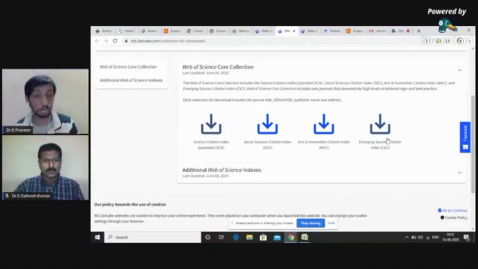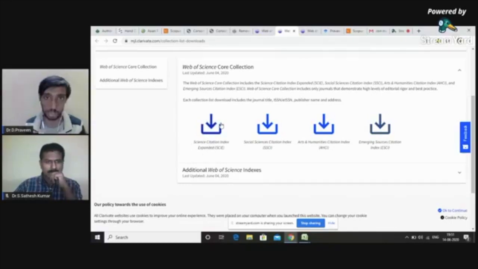If the journal maintains the same quality throughout the stipulated period, it is upgraded to the Science Citation Index Expanded. This is the pinnacle of any publication. Higher impact publications always belong to the Science Citation Index Expanded.